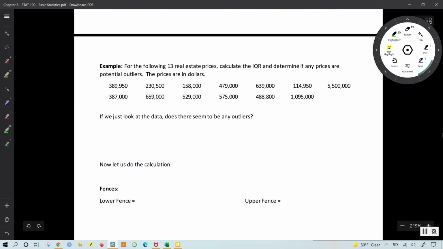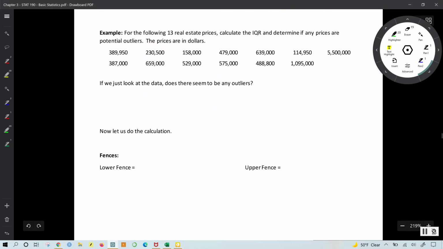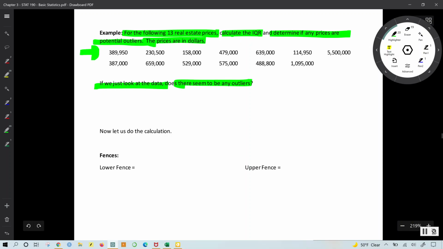We now proceed to the next example, where we would like to actually compute a measure that tells us when a value is actually an outlier or an extreme value. In this example, we are told that for the following 13 real estate prices, we would like to compute the IQR and determine if any prices are potential outliers. The prices are in dollars. So if you look at this data set, do you think there are any outliers? That would be our first question.